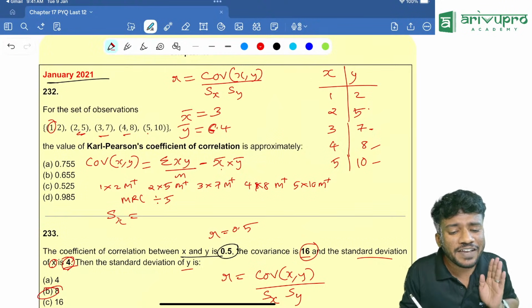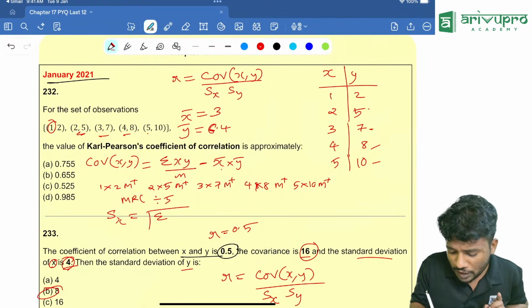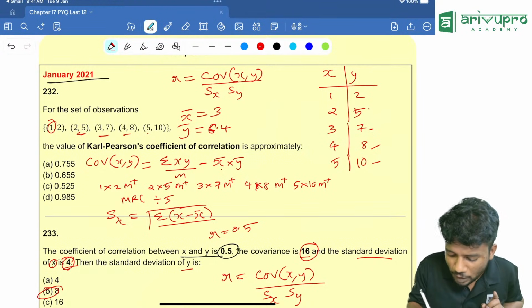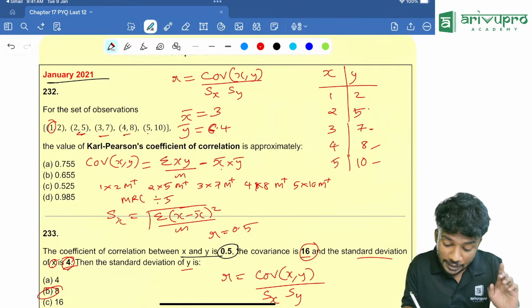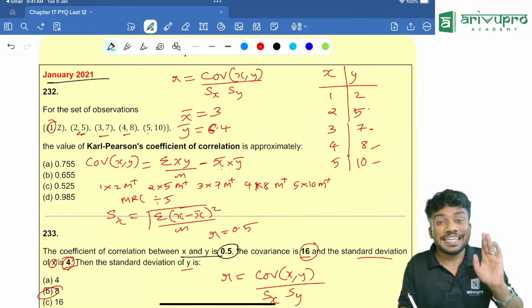Standard deviation of x is how much? Standard deviation formula is root of sigma x minus x bar the whole square divided by n.